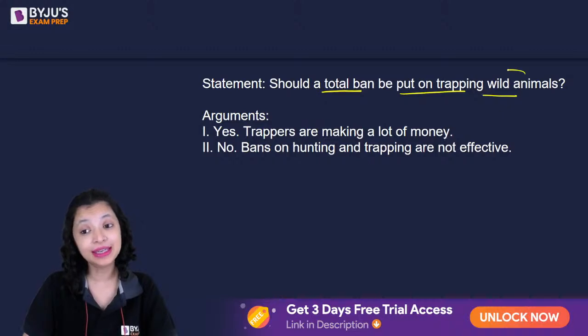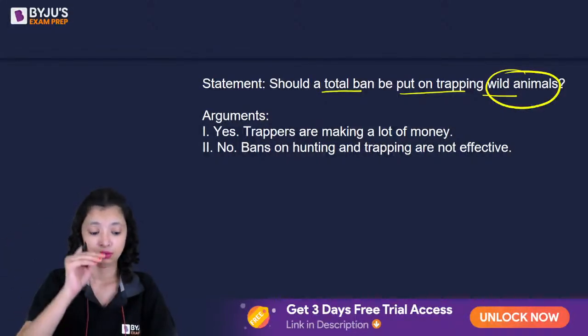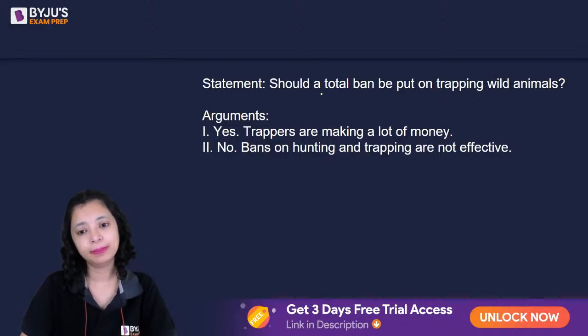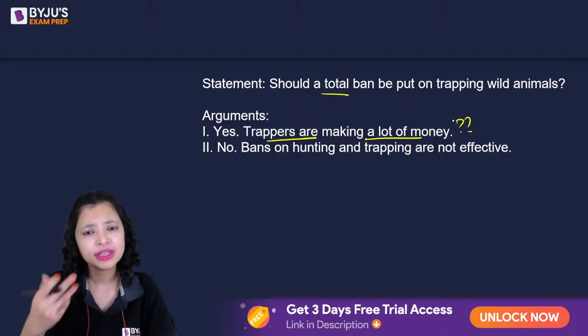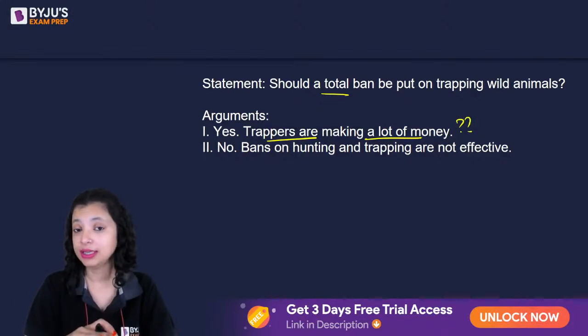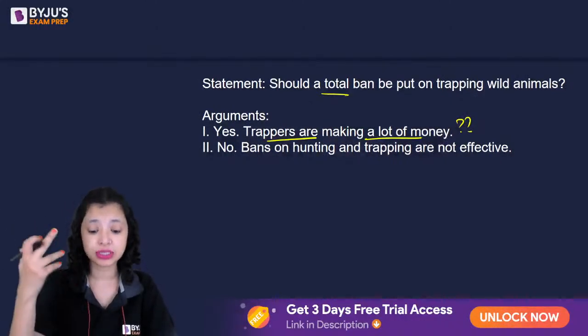Total ban. That means any kind of wild animals cannot be trapped, confined, put in cages, or bounded. A says, yes, there should be a complete ban because trappers are making a lot of money. So, what is the harm in it? Until you explain the harm, the judge will say, okay, they are making money, what is the problem with that?